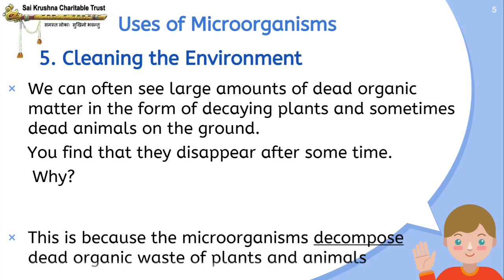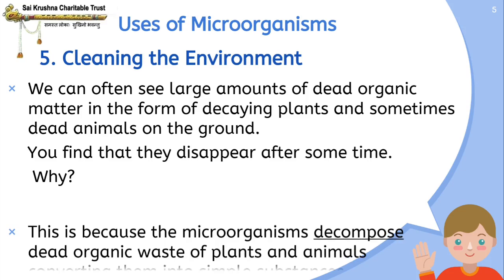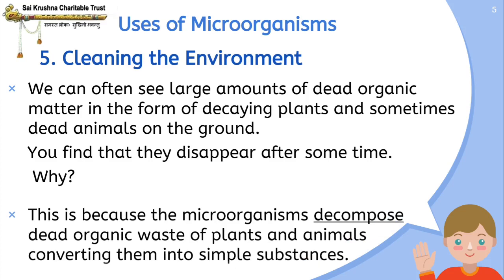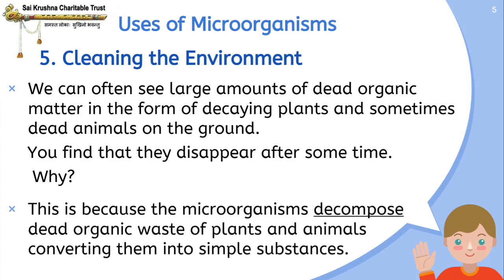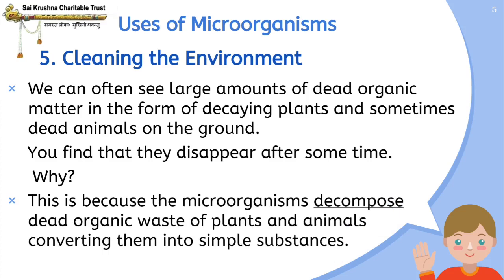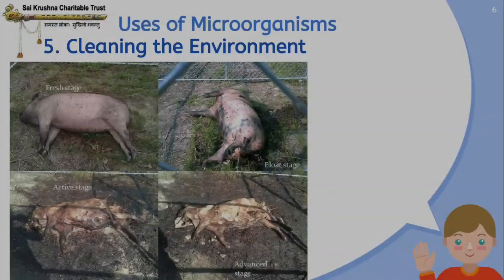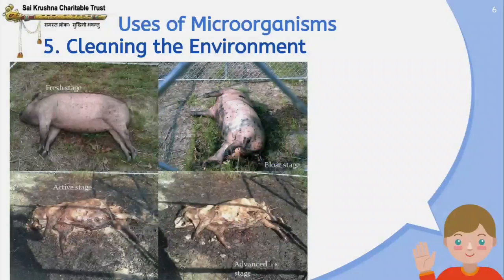In this picture, you can see the different stages in which this dead animal has been decomposed by microorganisms.